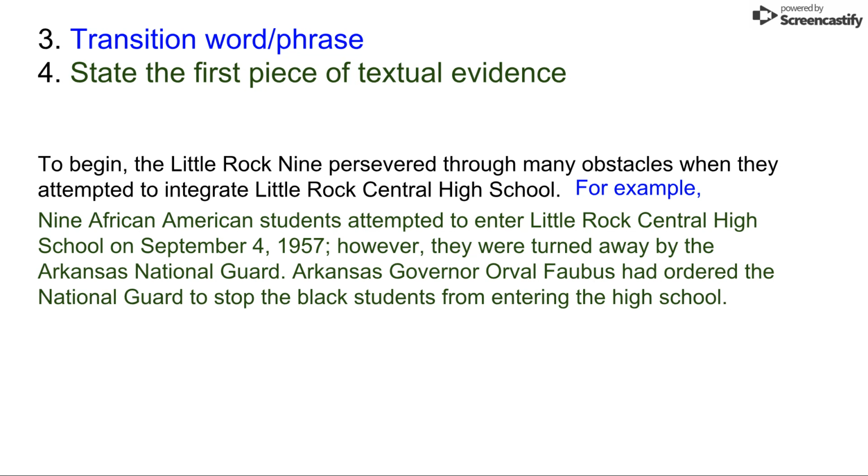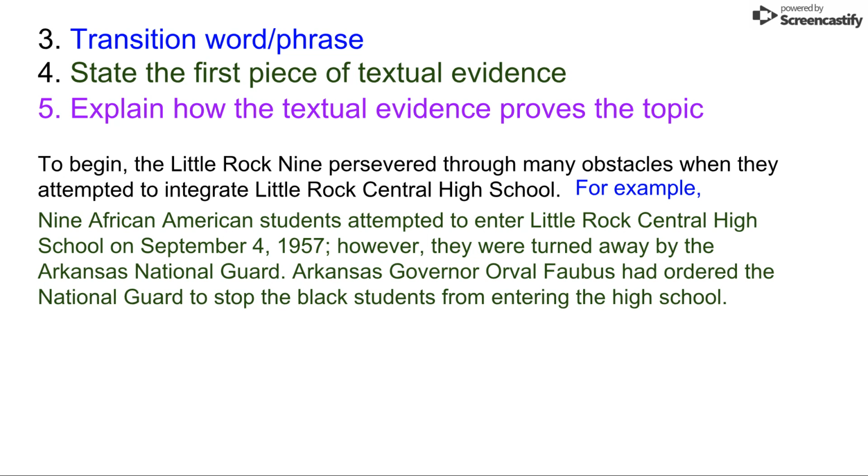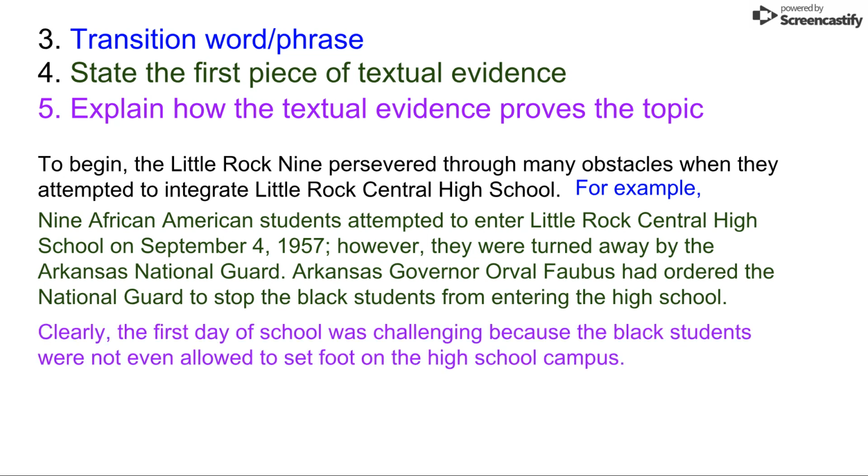Now I have to prove why 9 African American students attempting to enter Little Rock Central High School on September 4th and being turned away is considered an obstacle. I have to prove and explain to the reader why this was considered an obstacle. And so I chose to go with: clearly the first day of school was challenging because the Black students were not even allowed to set foot on the high school campus.